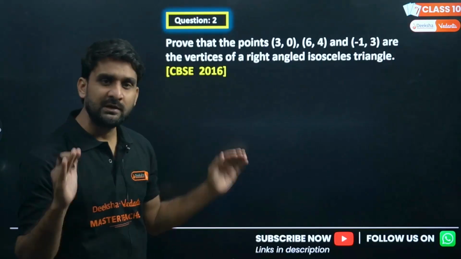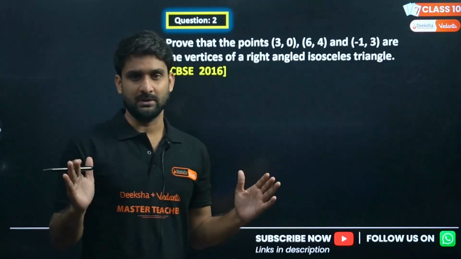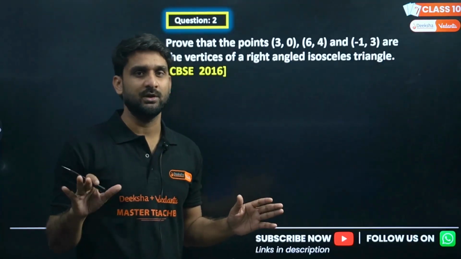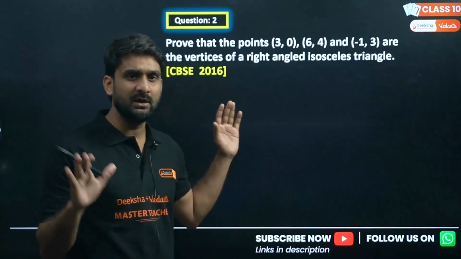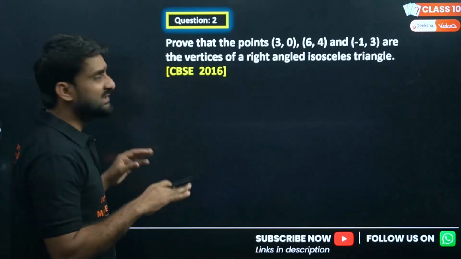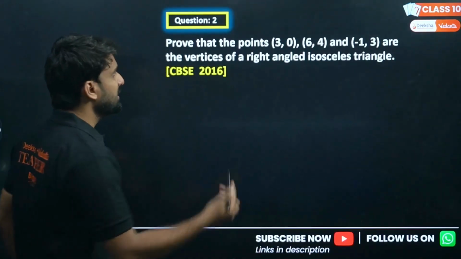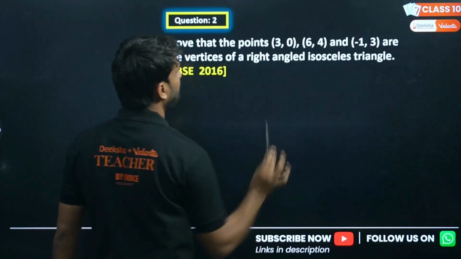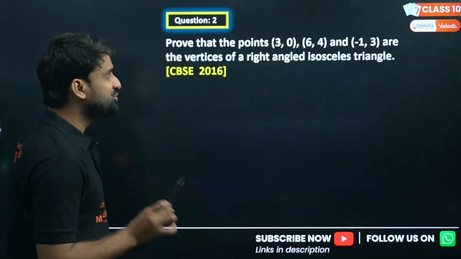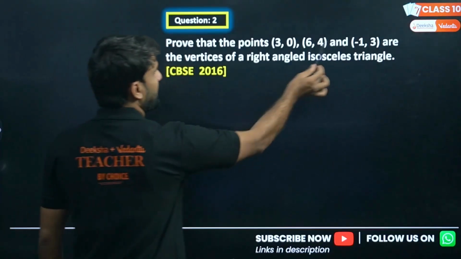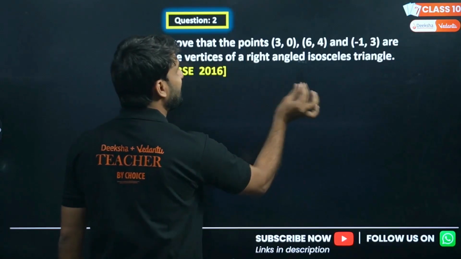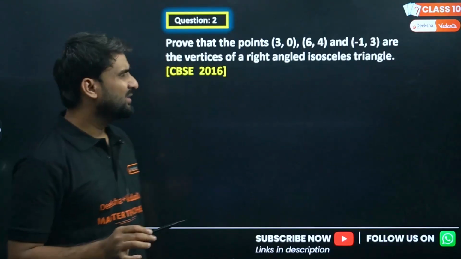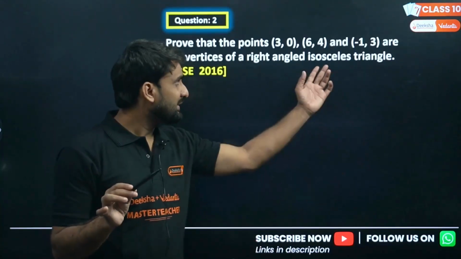This question is fully based on distance formula, completely based on distance formula. You just need to go through the question very carefully, what exactly the question is saying. The question is saying there are 3 coordinates and we have to check whether these coordinates are the vertices of a right-angled isosceles triangle. Do you know a right-angled triangle first?